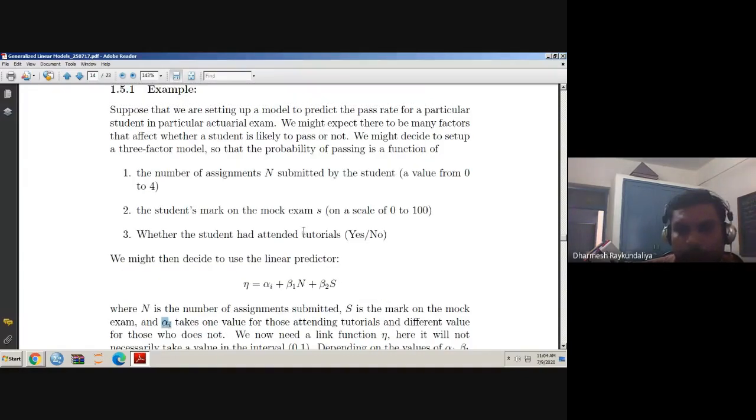Okay, so the problem is that we are interested in measuring the passing rate. Now, when you are interested in obtaining the passing rate, what does it mean? Whether the student has passed or not. So the response is binary. Am I right?